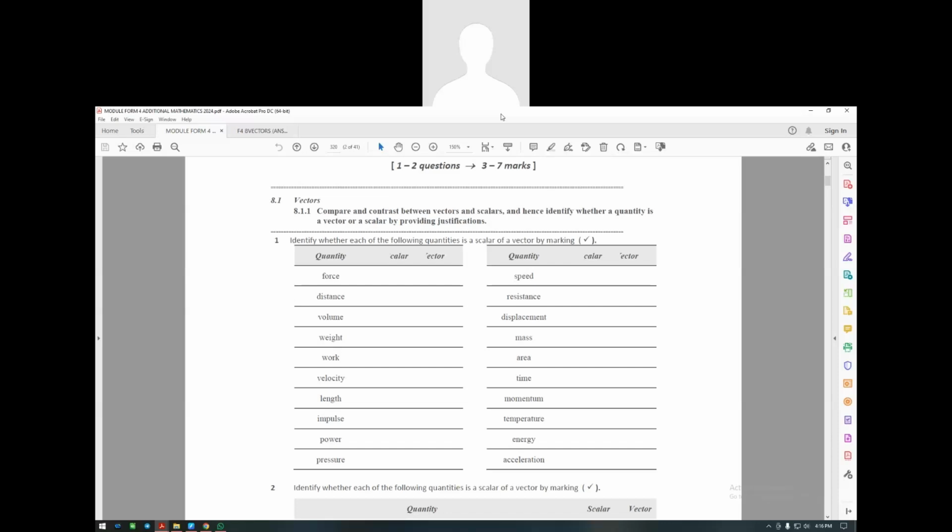Sir, power is a scalar. Pressure is a scalar. Speed is a scalar. Resistance is scalar. Displacement is a vector. Mass. Good. Sir, why is work a scalar, sir?